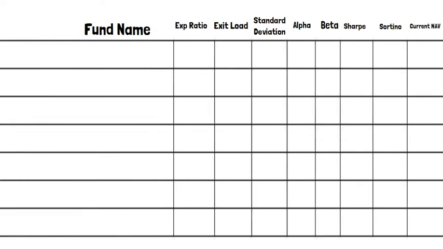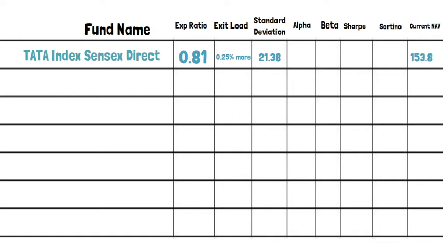The first fund that we're going to see is Tata Index Sensex Direct. This fund comes under the benchmark S&P BSE TriSensex. The standard deviation is 21.38. So if you take the current NAV, it is 153.89. This NAV might go to a lower bound of 132 or to a higher bound of 174, as the standard deviation is 21.